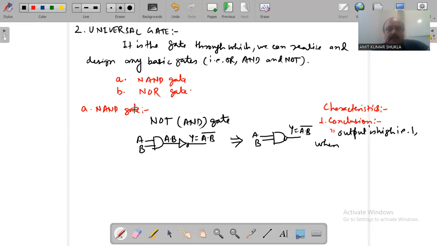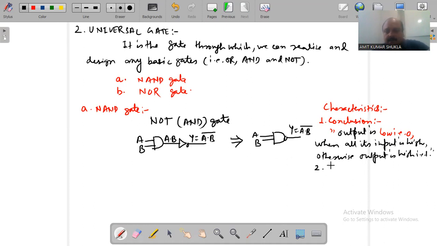all its inputs are high. So here we check this: the output is low in place of high. Output is low, that is 0, when all its inputs are high. Otherwise the output is high, that is 1. So this is the conclusion for generation of output through the NAND gate.